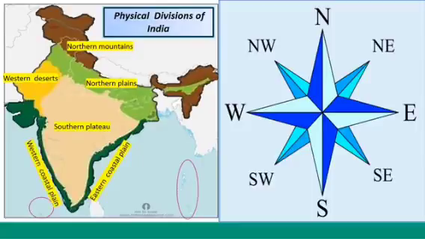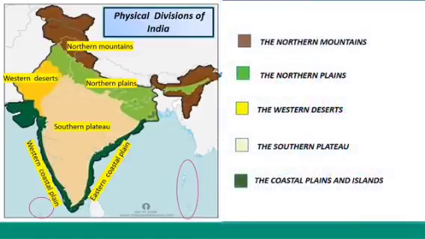Can you see the small dots in the water bodies, children? They are the two group of islands in the southeast and southwest. Let us recall once again. The 5 major physical divisions of India are the northern mountains, the northern plains, the western deserts, the southern plateau, the coastal plains and islands. You are going to study about all these 5 major physical divisions in detail in the next sessions. Now, let us recall and go through some of the activities and assignments.